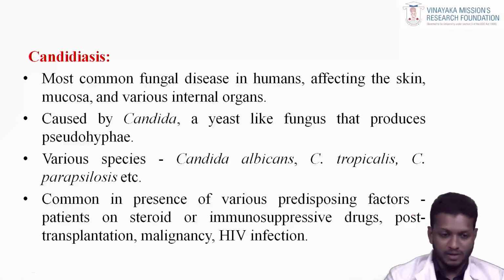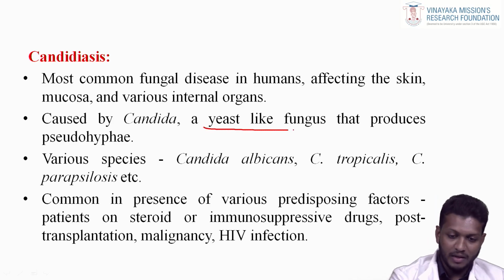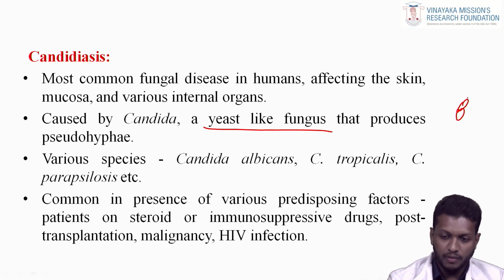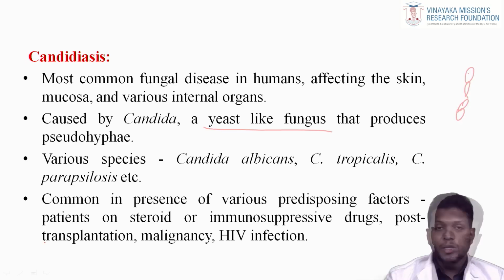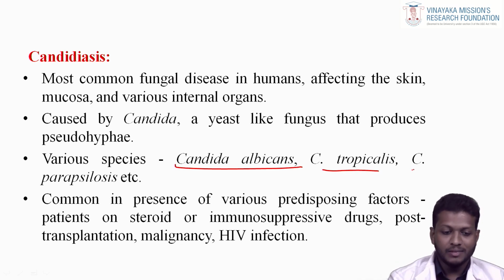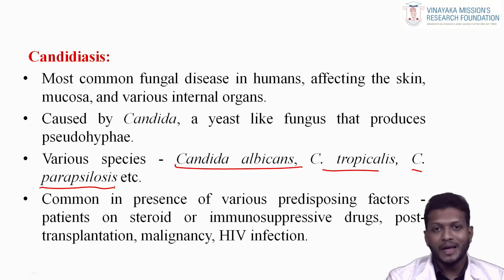First one is candidiasis. The most common fungal disease in humans, affecting the skin, mucosa, and various internal organs, caused by Candida, a yeast-like fungus that produces pseudohyphae. We call this a pseudohypha. Various species: Candida albicans, Candida tropicalis, Candida parapsilosis, Candida glabrata, krusei.